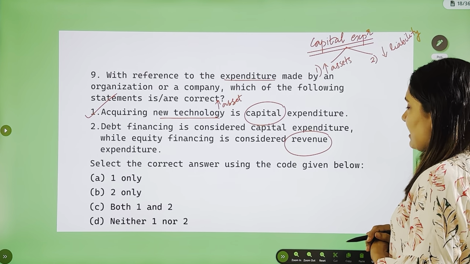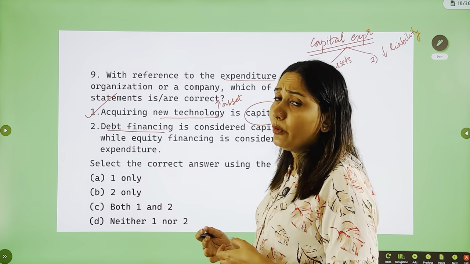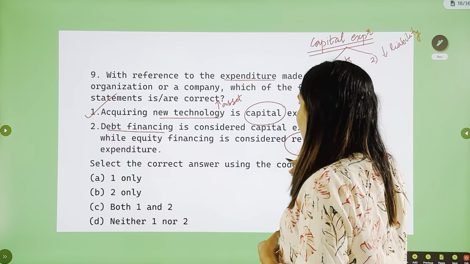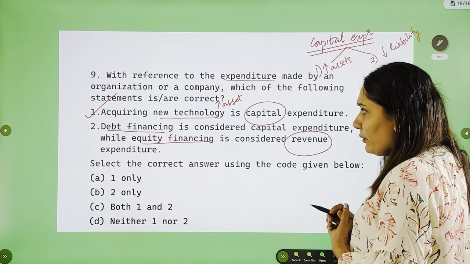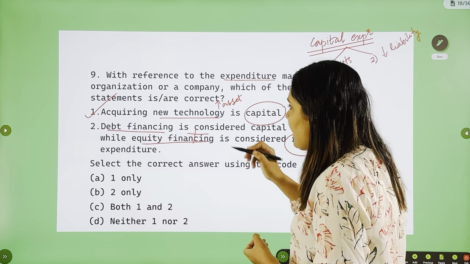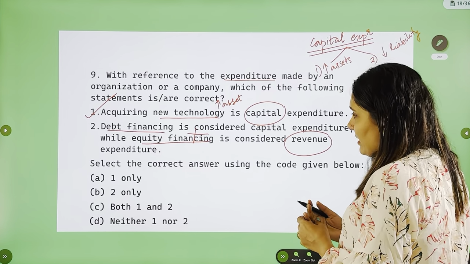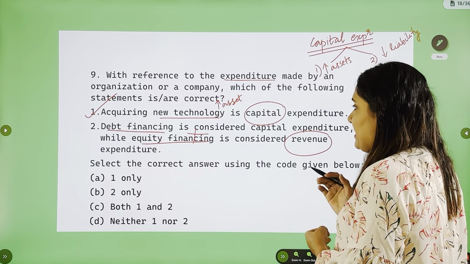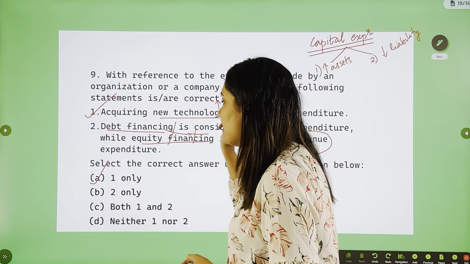Debt financing is considered as capital expenditure. That is borrowing money. While equity financing is considered as revenue expenditure. Do you think so? No, equity means actually you are selling the shares, which is capital in nature. So the second statement is wrong and the first one is correct. Answer is A.